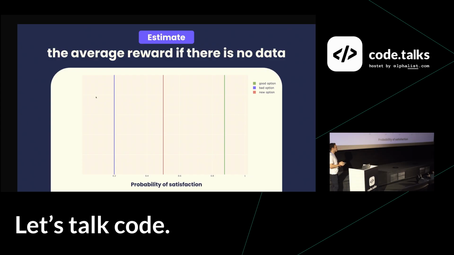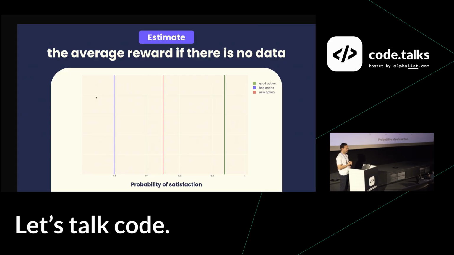My argument for this is that if someone asks you what's the best restaurant in this situation, you would go, of course, with the good one. But if you move the good one out of the picture, and someone asks you for a recommendation, you're not going to recommend the bad one. The bad one, you already know it's bad, so you're just going to go with the new one.